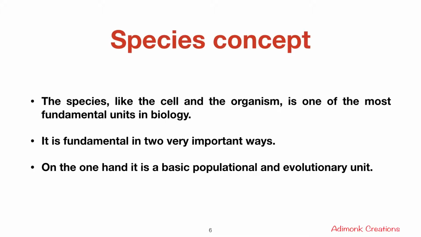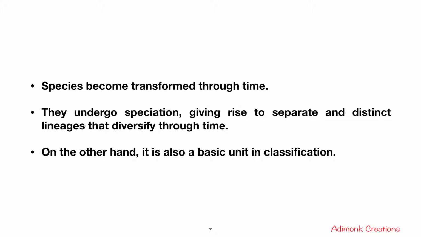And next is the species concept. So what is a species? The species, like the cell and the organism, is one of the most fundamental units in biology. It is fundamental in two very important ways. On the one hand, it is the basic populational and evolutionary unit. Species become transformed through time and they undergo speciation, giving rise to separate and distinct lineages that diversify through time and again form two different species. And on the other hand, it is also a basic unit in classification.